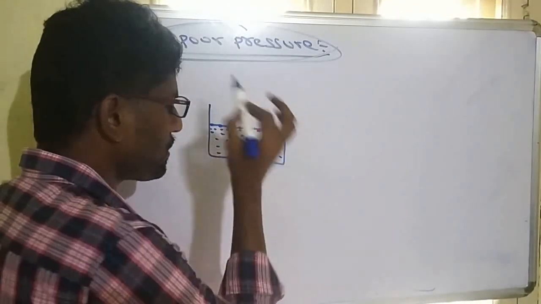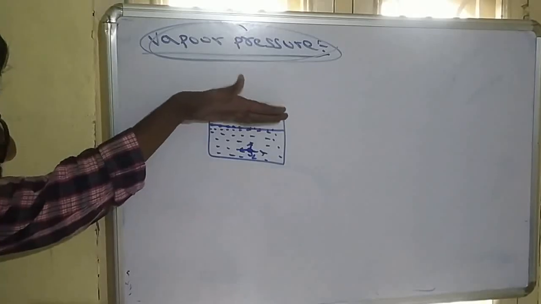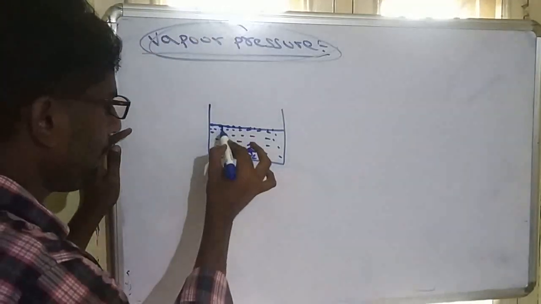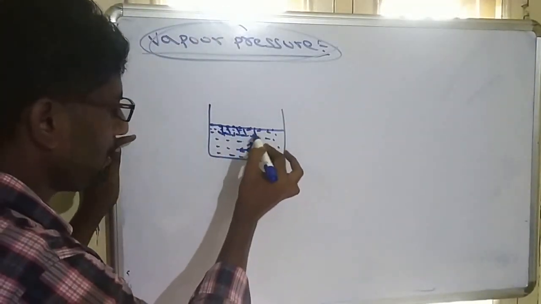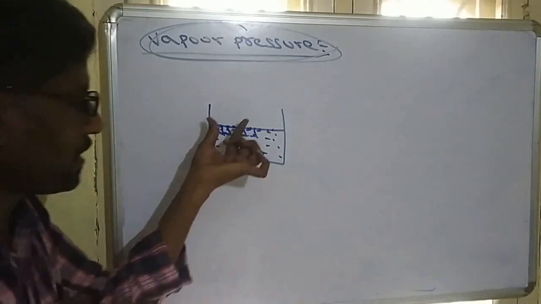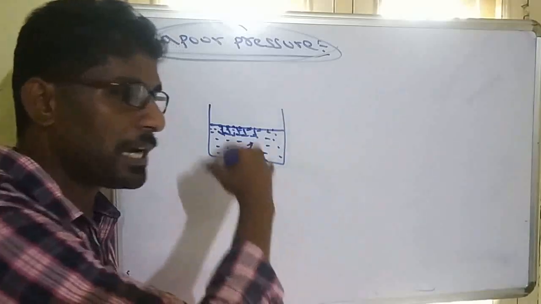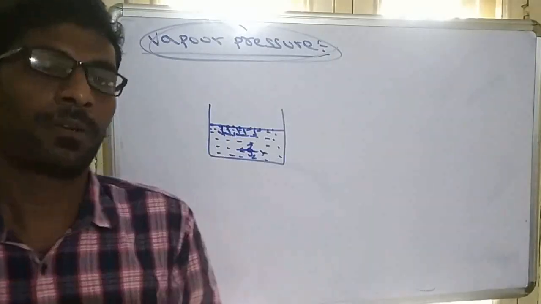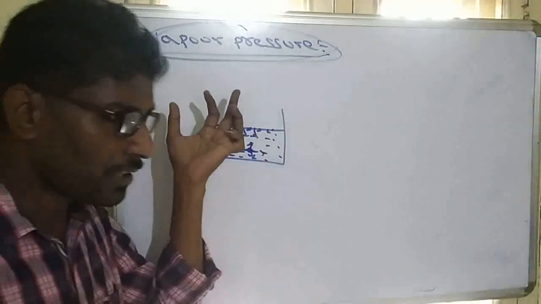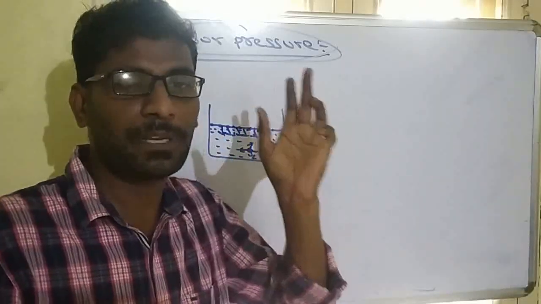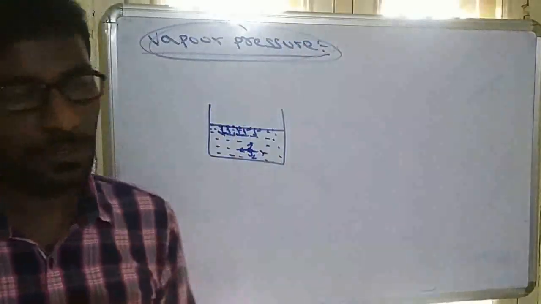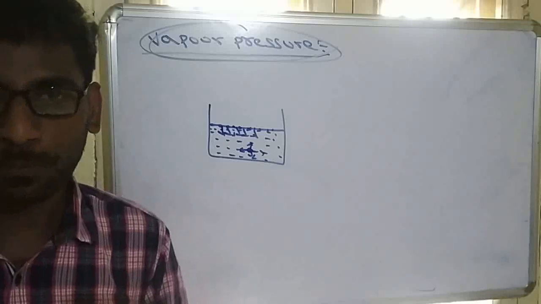But when we observe a surface molecule, there are no molecules above. They are only attracted by inside molecules. The surface molecule is only attracted by inside molecules, whereas bulk molecules are attracted by all surrounding molecules. That means the surface molecules experience less attractive force when compared with bulk molecules.